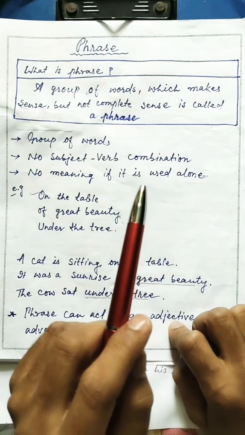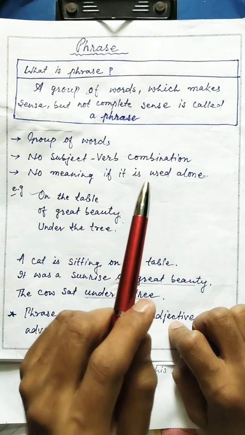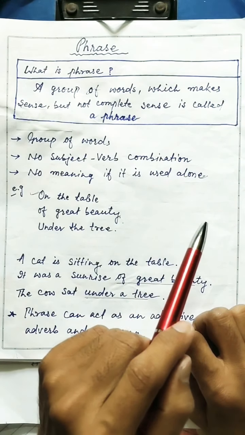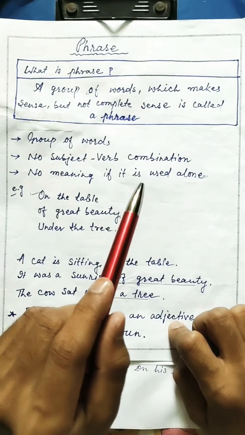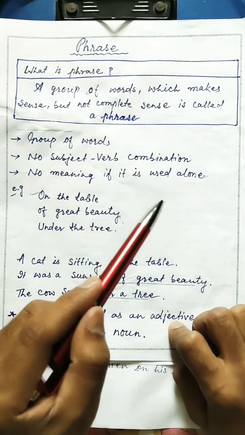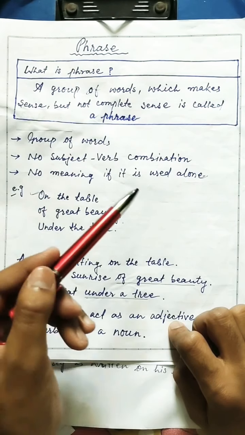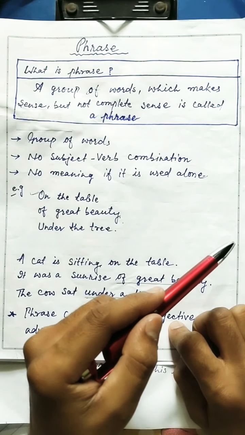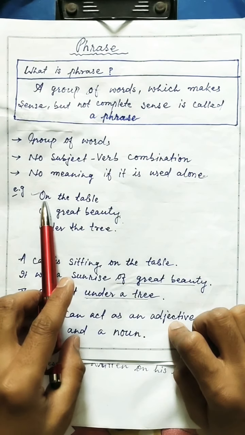Generally, it is a part of a sentence and it does not contain a finite verb. And when this phrase is used alone, it does not give any meaning, it does not give any sense. So let's see some examples of the phrase on the table.